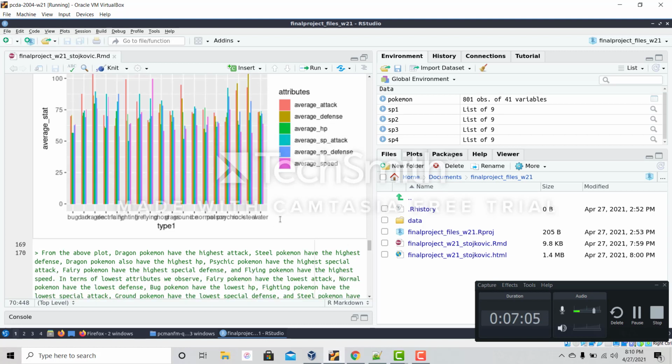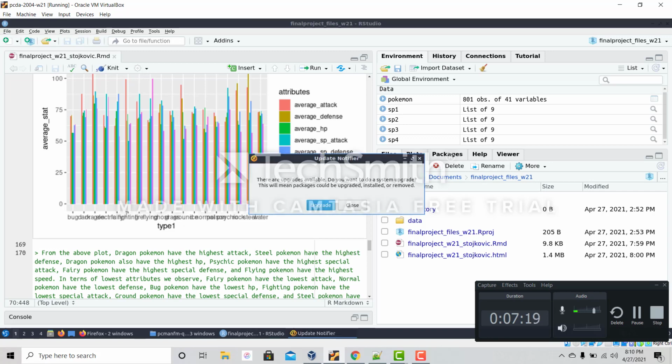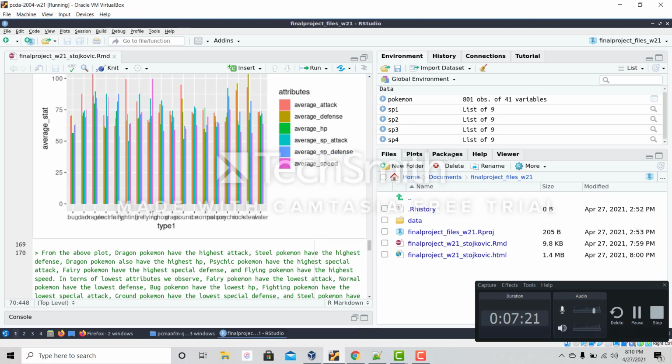In terms of lowest attributes, we saw that Fairy Pokemon now had the lowest attack, Normal Pokemon had the lowest defense, Bug Pokemon had the lowest HP, Fighting Pokemon had the lowest special attack, Ground Pokemon had the lowest special defense, and Steel Pokemon had the lowest speed.